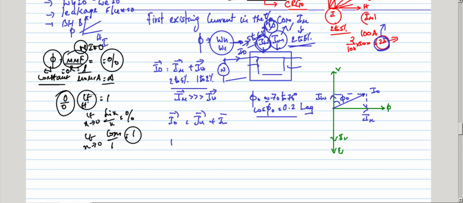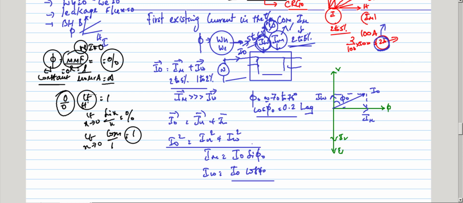So what is the magnitude of this I naught? It forms a right angle triangle. I naught square equals magnetizing component square plus IW square. Okay, so the magnetizing component of current equals I naught sin phi naught, and IW equals I naught cos phi naught. If you square and add them, you get only this equation. Okay, so what is the no load power? V1 into I naught cos phi naught, and I naught cos phi naught is IW.